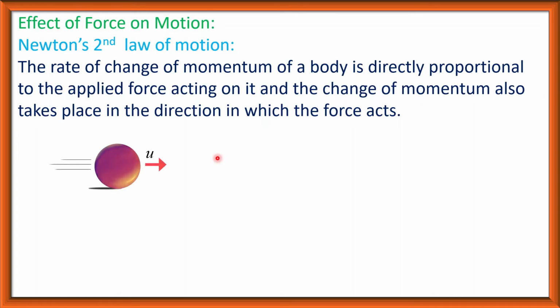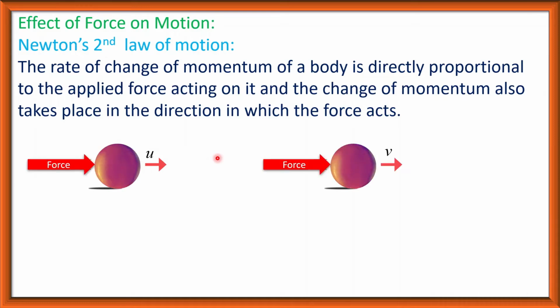Consider an object is moving with velocity u, and due to the application of force F, its velocity becomes v after time t. That is, the initial velocity is u, and after time t, due to the application of force, the velocity becomes v.